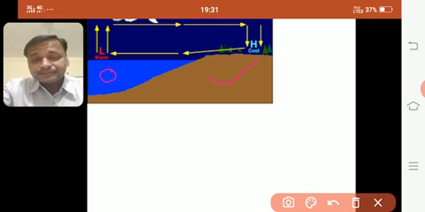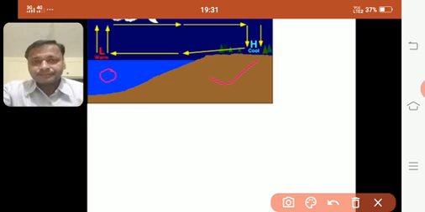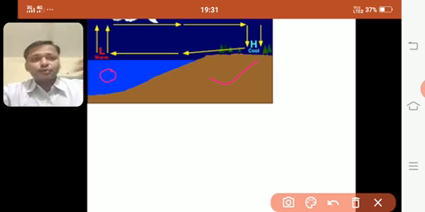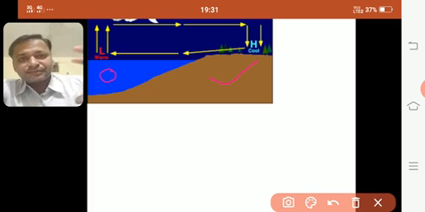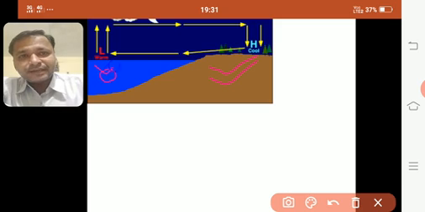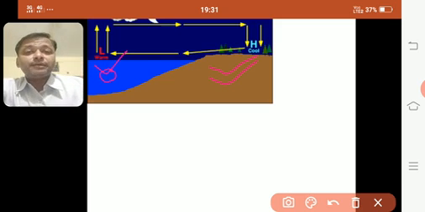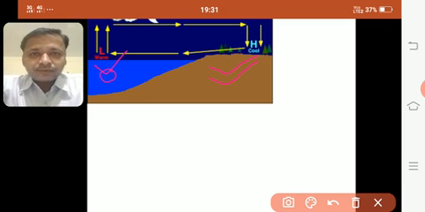So what is your answer? Yes, everyone knows that land gets heated and it also gets cooler faster than water. So what will happen when it is a cooler weather? The land cools first. Water is warm till now. Water takes time to get cool. Land जल्दी ठंडा होता है, water को time लगता है. So land ठंडा हो गया, land has got cooler.